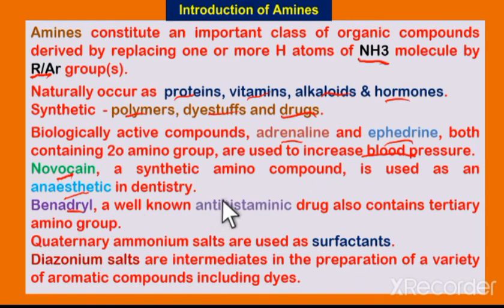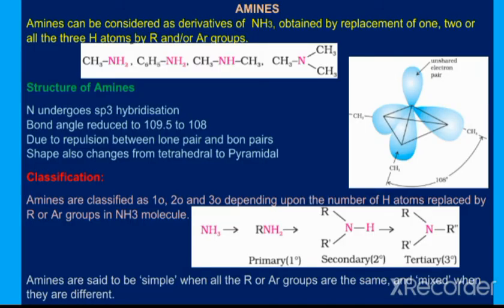Next, Benadryl is a well-known antihistaminic drug. It consists of a tertiary amino group. It is mainly used as a cough syrup. And quaternary ammonium salts are used as surfactants. In addition to these, amines also form other kinds of compounds like diazonium salts, which contain the azo group. So these diazonium salts can be helpful to prepare different kinds of aromatic compounds including the dyes.